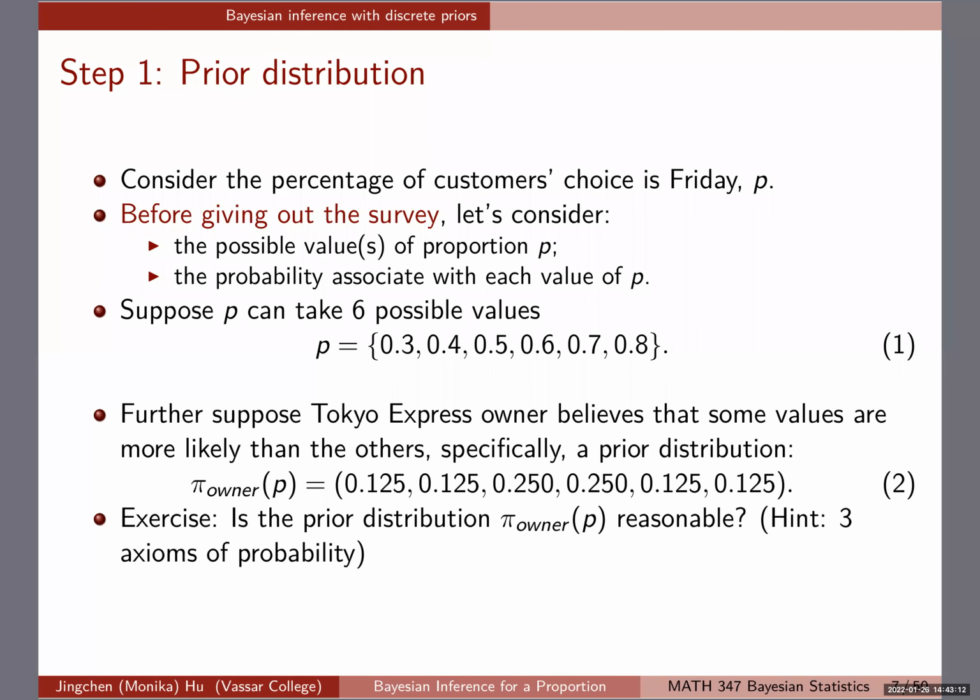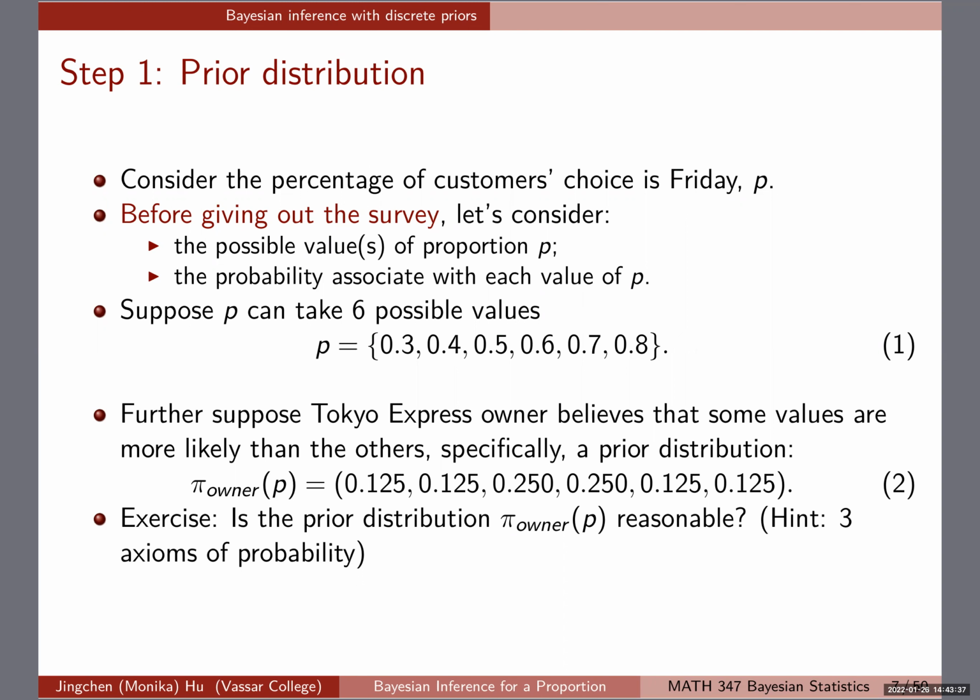All right, in the interest of time, let's just say for this prior, we do have 6 different values, right? And then we have 6 associated probabilities. The 6 different possible values of P are disjoint from each other, right? Because they're different. And then also the probabilities of them add up to 1. So that's the main thing we should be checking.